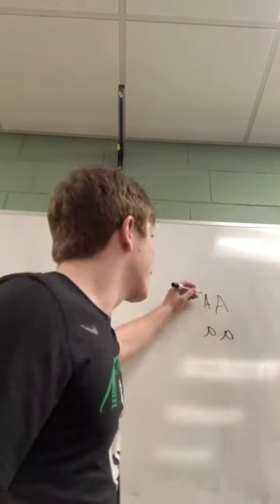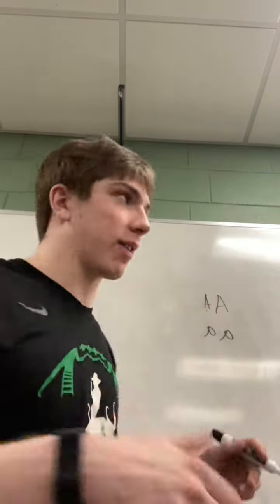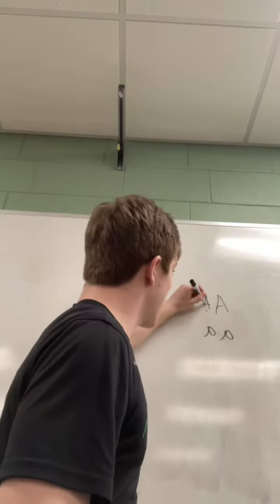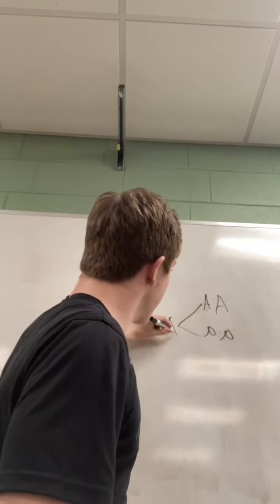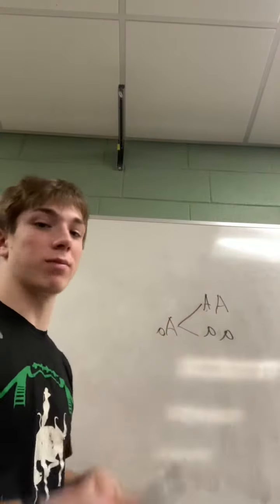So here we have our dad and our mom. This big A, little a, they don't mean anything. This could be any genetic trait you could think of. So say we know our dad is going to give a big A and we know mom's going to give a little a. So now we see that these two combinations make up something new.